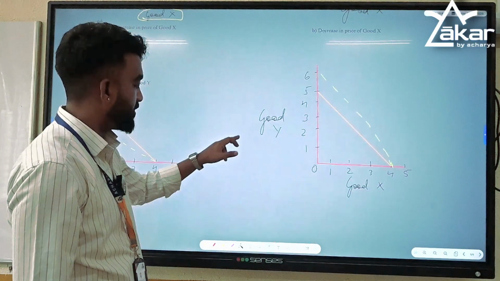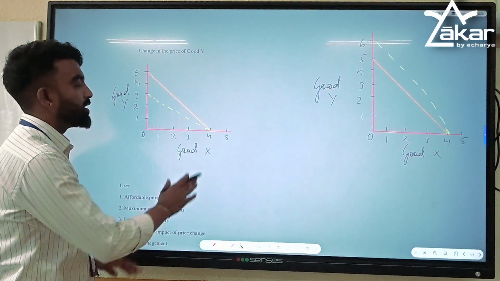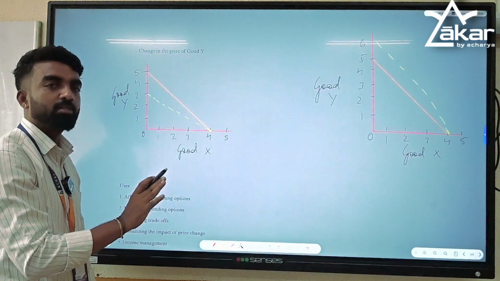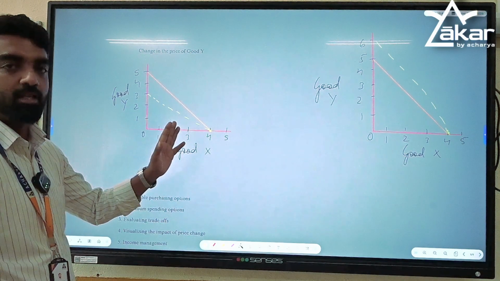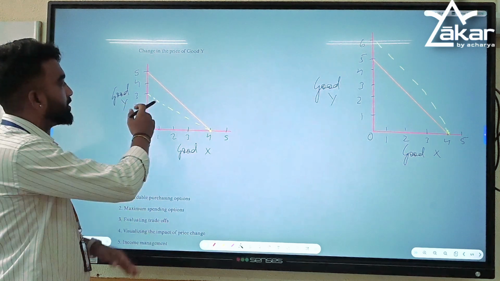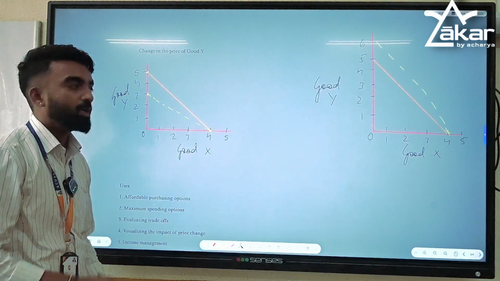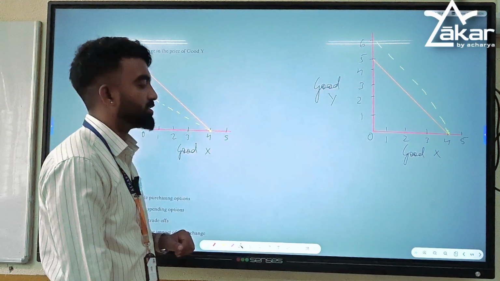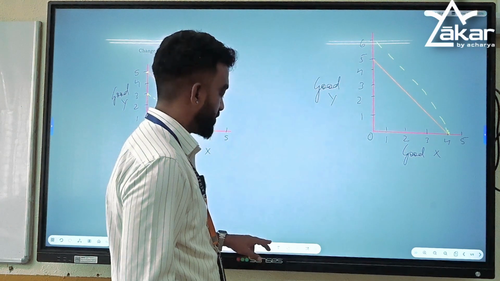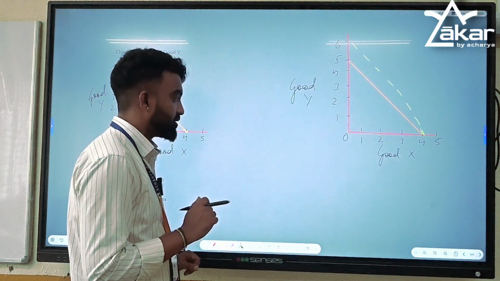Now what happens if there is a change in the price of good Y? This is how it looks. The quantity of good X will remain fixed. If there is an increase in the price of good Y, it will shift inwards. Now instead of 5 quantity of good Y, he can buy only 3, because the price has increased and his income level is fixed. There is no change in the income. That is why he has to give up one good, or he can buy less.